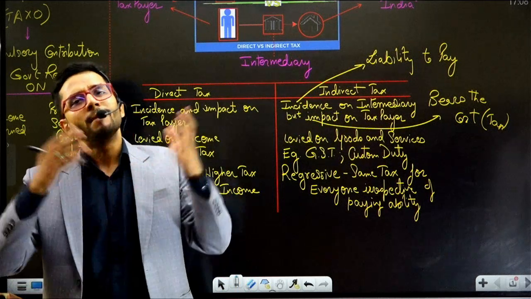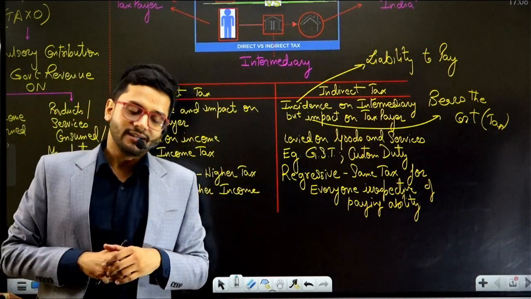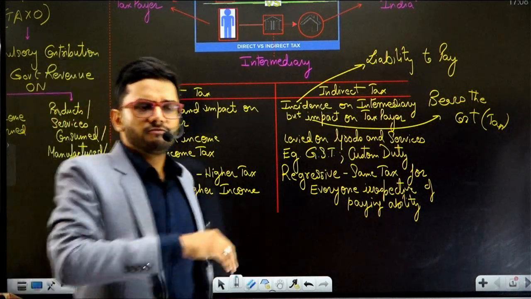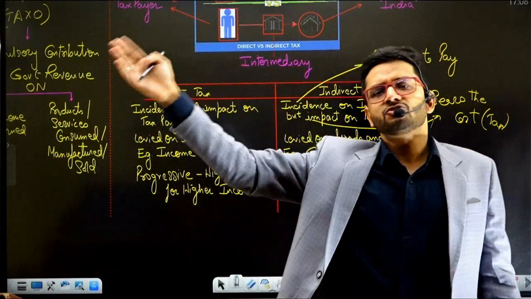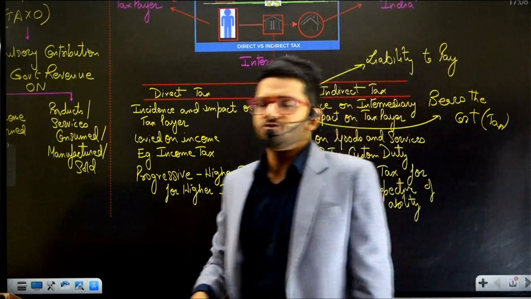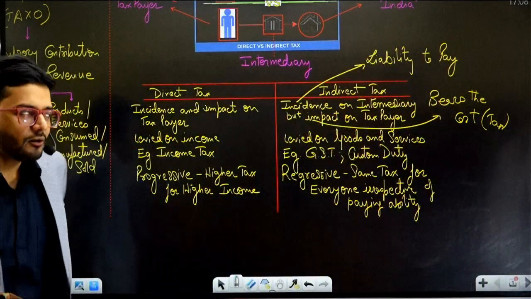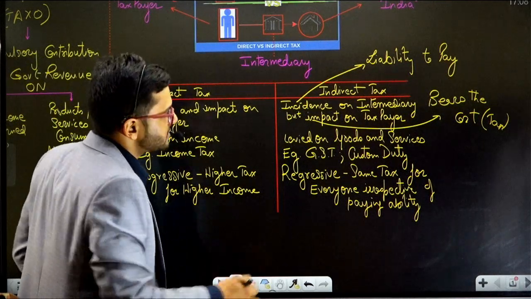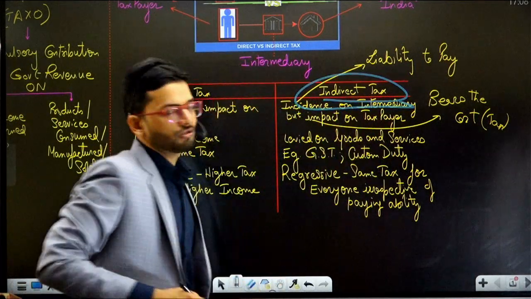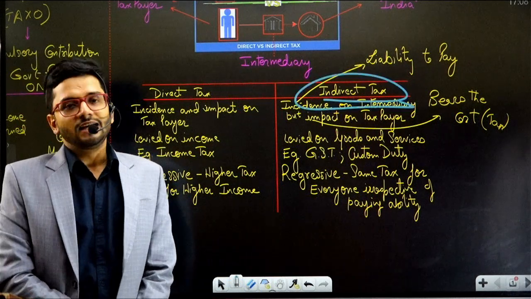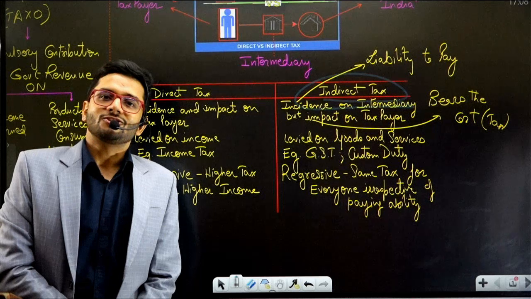And indirect taxes are much older than direct taxes. Indirect taxes existed in very different forms in the medieval ages, and even in pre-medieval ages. So if I were to compare the age of direct and indirect taxation, I would say that indirect taxation is older, the elder brother, and direct taxation is the younger brother.